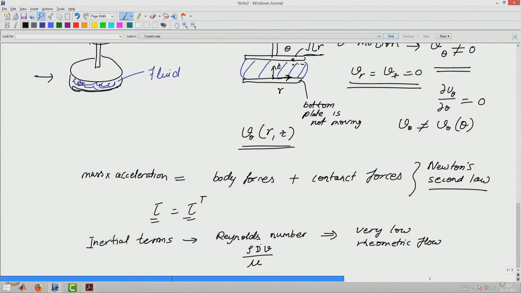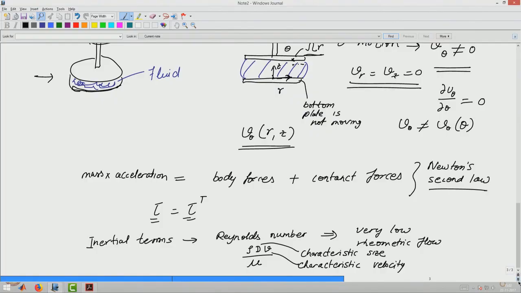The other two quantities which we have to be very careful in manipulating are the characteristic size and the characteristic velocity. In rheology we have to ensure that the characteristic size of the geometry is such that Reynolds number is kept low. Similarly, the velocity which is being used we also have to ensure is very low.